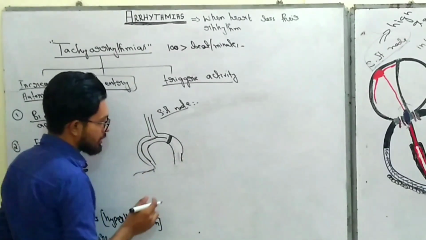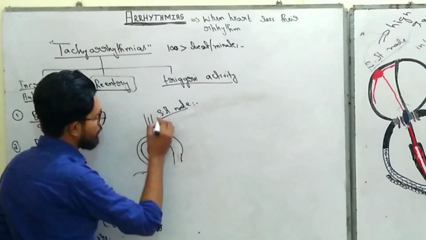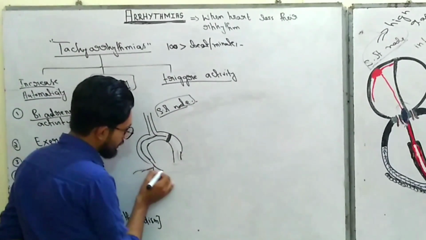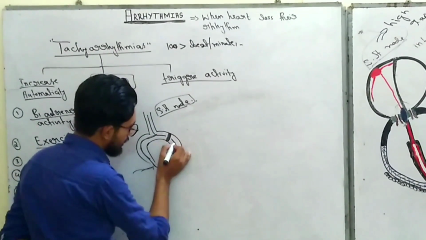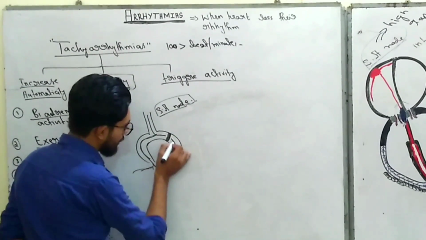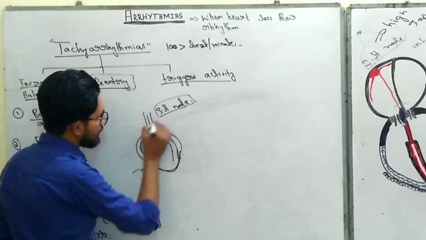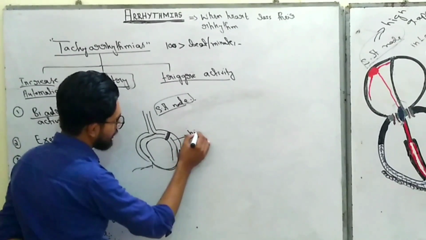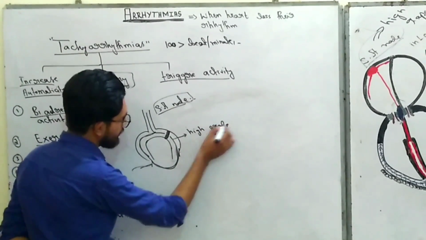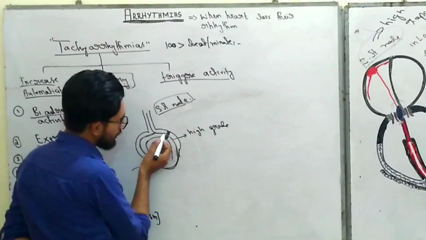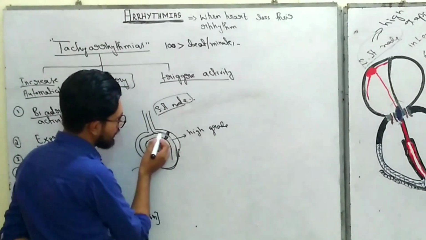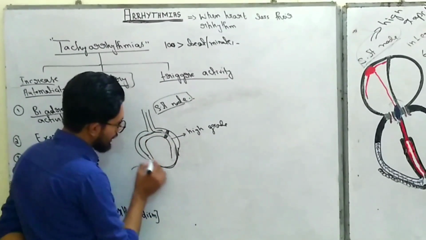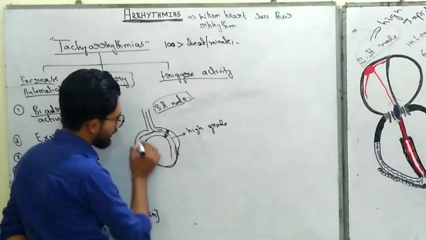But when the SA node sends signals again and again, sometimes this signal re-enters into the blocked pathway, and when signals pass again and again, they create a high grade potential. This high grade potential crosses this blocked part to discharge the normal part, and due to this phenomenon, the circuit is formed. The circle, or we can say the re-entry, is formed.